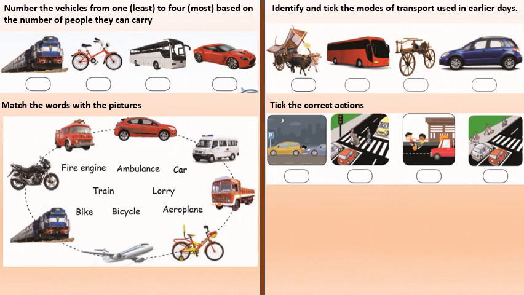Number the vehicles from 1 to 4 based on the number of people they can carry. Bicycle number 1, car number 2, bus number 3, train number 4.